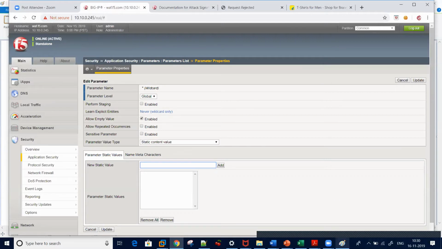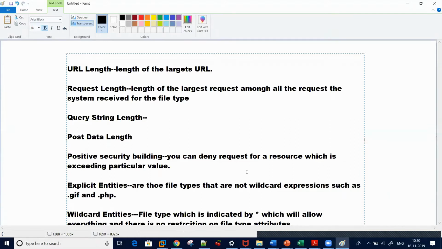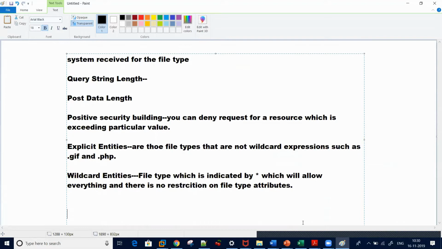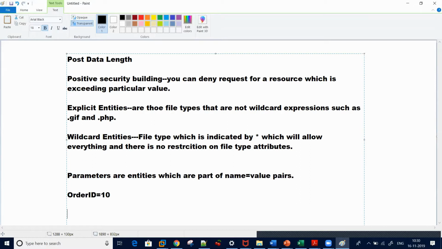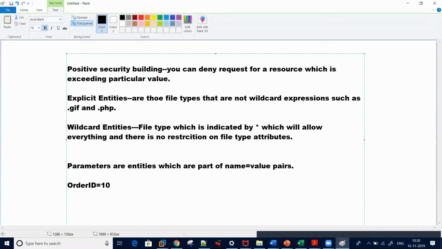Parameters are nothing but name-value pairs, entities which are part of name equal to value pairs, like order ID equal to 10. So here the parameter is order ID. When you define parameters manually and explicitly, you are hardening your policy, because if anything is tampered with in the parameter, it will give me an alert for parameter tampering.